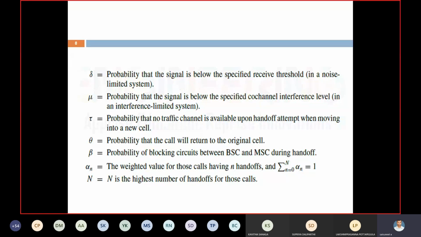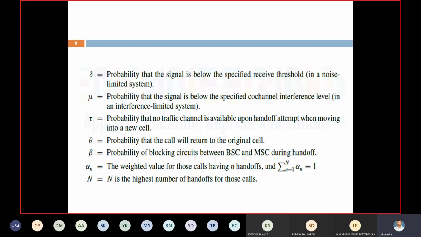At that time, we have to consider two systems: noise limited system and interference limited system. We have to calculate the threshold value, whether the signal is below or above. When it is below, handoff can take place. For noise limited system, we take delta value. For interference limited system, we take mu.